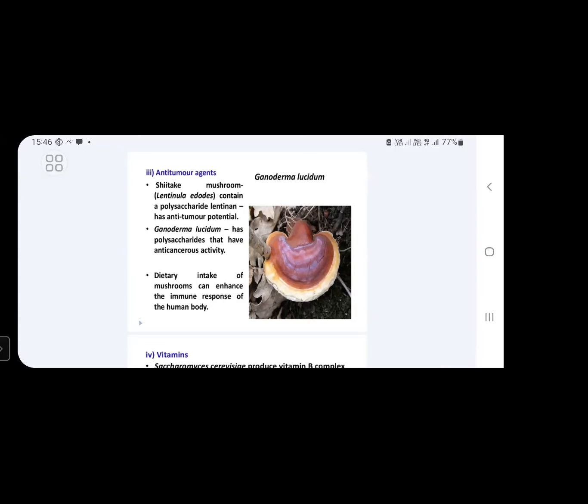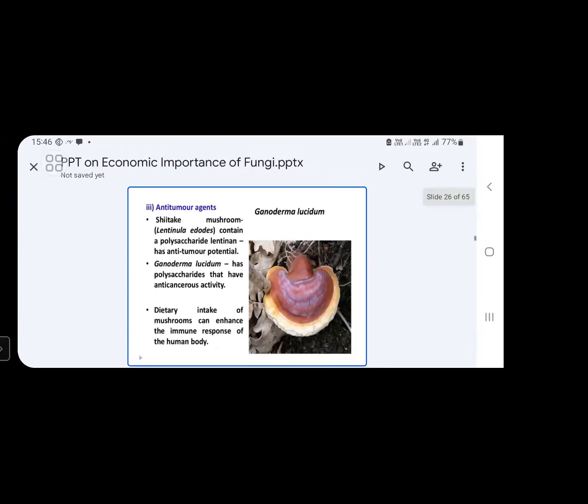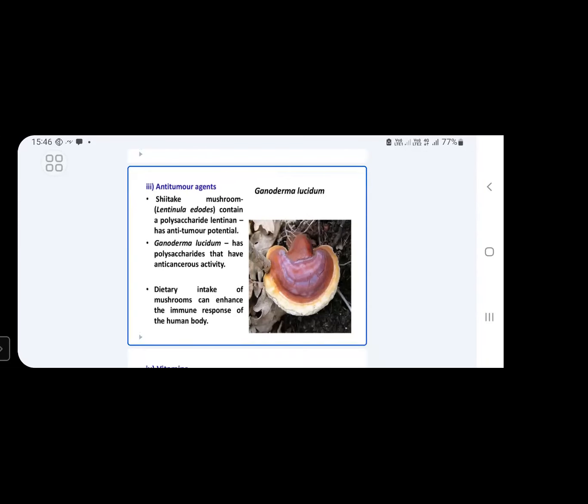Anti-tumor agents. What are these anti-tumor agents? What kind of importance do they have in medicine? We will discuss now. Shiitake mushroom. While explaining the edible mushrooms, I mentioned this mushroom name. Shiitake mushroom is scientifically called Lentinula edodes. This contains a polysaccharide called lentinin, which has anti-tumor potential. Because of this potential, it is used extensively in the production of anti-tumor substances.